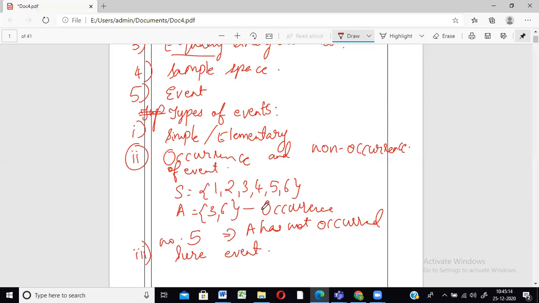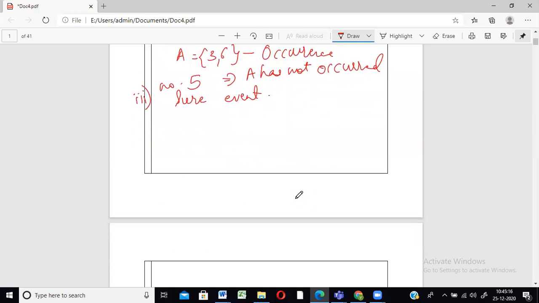Now, for example, if we see the cards example, we had dealt with cards sums last time. We have 52 cards in a pack of playing cards. Out of these, we know that 26 are red cards, 26 are black cards, correct? Suppose I give you, let A be an event that the card drawn is either a red card or a black card. We know that there are 52 cards and apart from red and black there are no other colors.